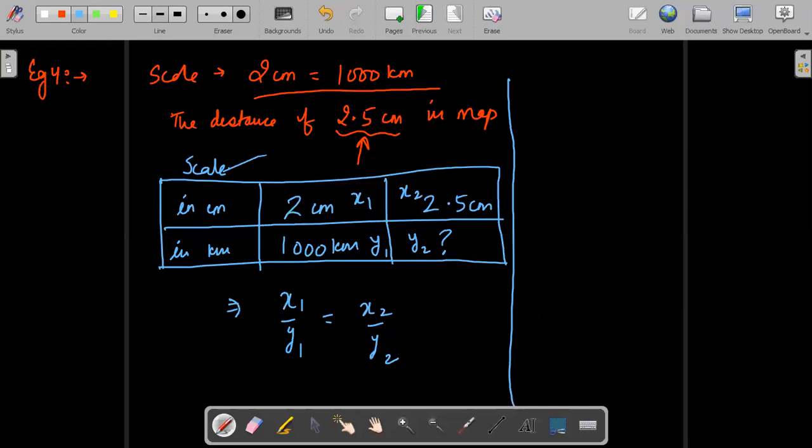Now let's put the values. What is the value of x1? x1 is 2 centimeter upon, then we have y1 as 1000.